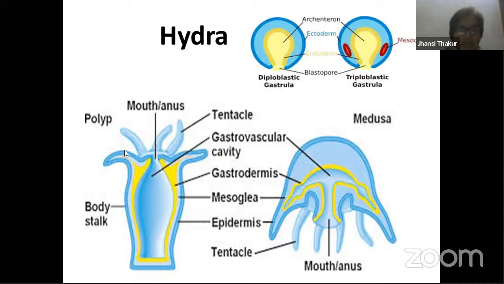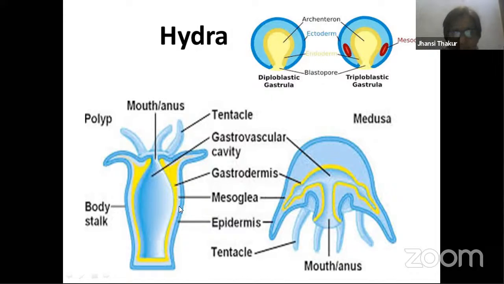So here you can see this is the blastopore, the opening, and this is all empty space which forms the digestive tract. Same thing here, this is the opening, blastopore, the mouth part, and this is all empty space where the food gets digested. Of course, water enters inside carrying food, right? And then you find this is the outermost layer, the blue colored layer. Then the yellow one is the innermost layer. So this is epidermis, and the inside one is gastrodermis.